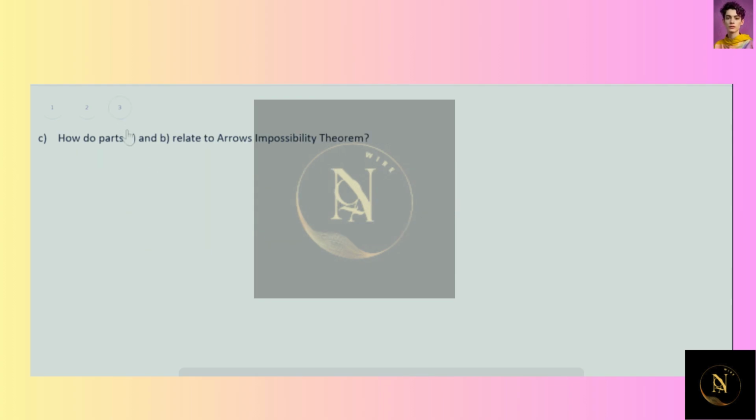And the last part of the question asks us, how do parts A and B relate to Arrow's impossibility theorem? And so remember that Arrow's impossibility theorem says there's no way to aggregate individual preferences into a valid set of social preferences. And I would argue that our results from parts A and B support this.